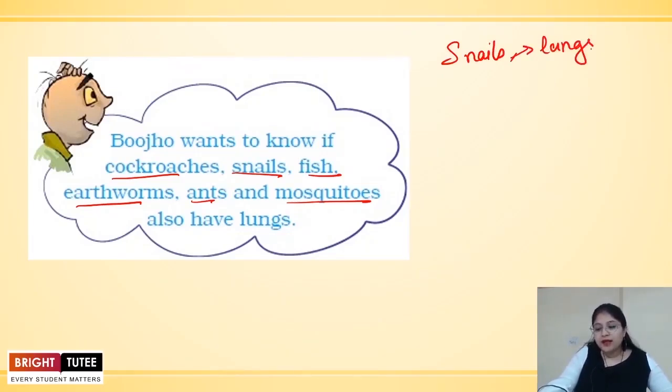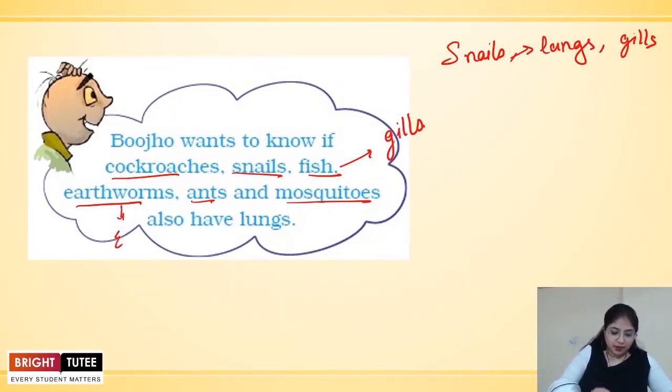Some varieties of snails have lungs and others might have gills. We know that fish breathe through gills.